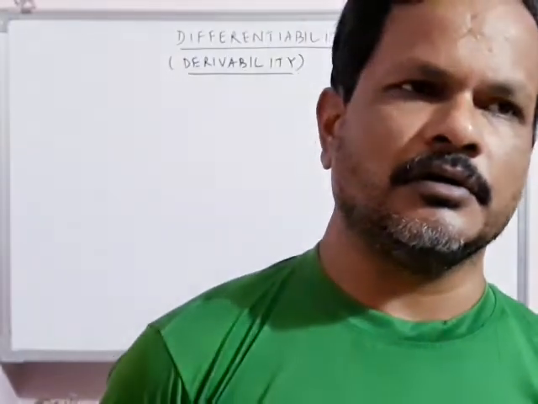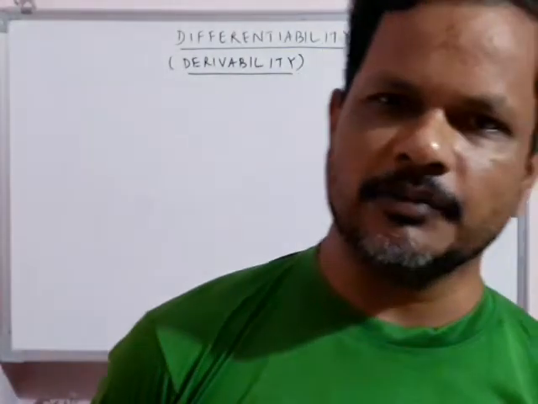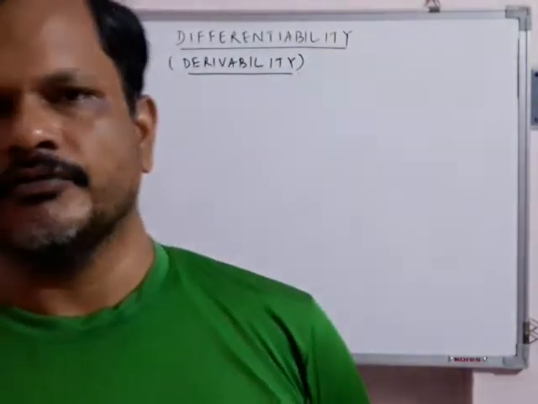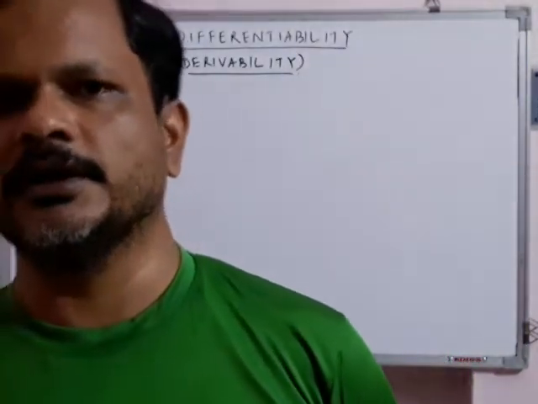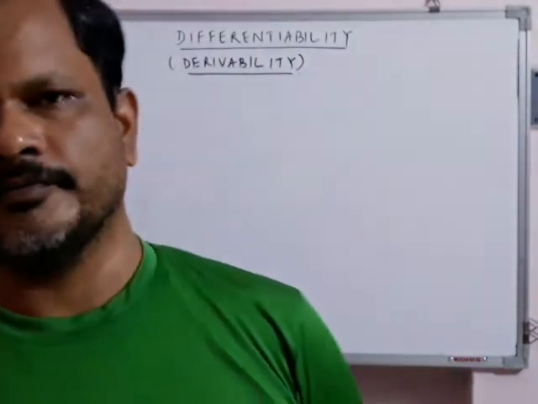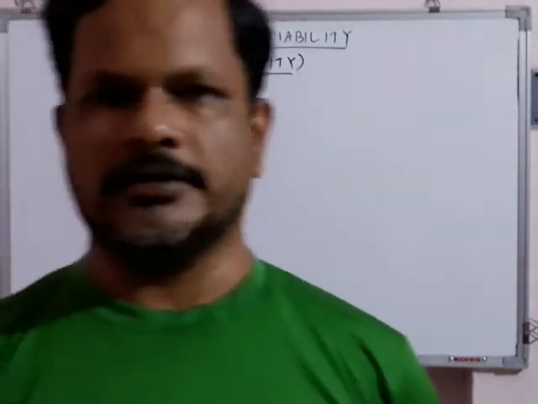Again I am saying, if a function is differentiable at a point, then at that point in the graph we can draw a unique tangent. Unique tangent means only one tangent can be drawn having finite slope. The slope of that tangent will be finite, not infinite.